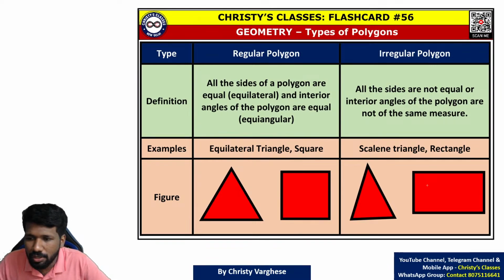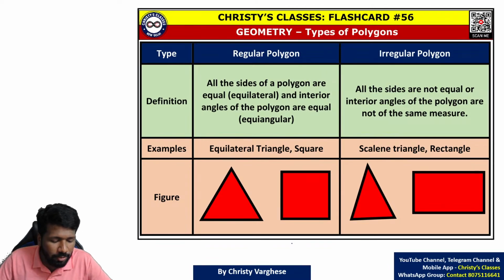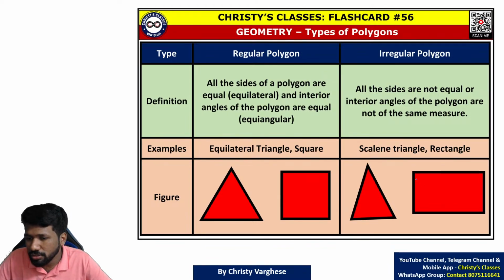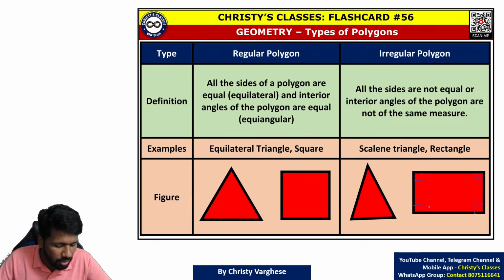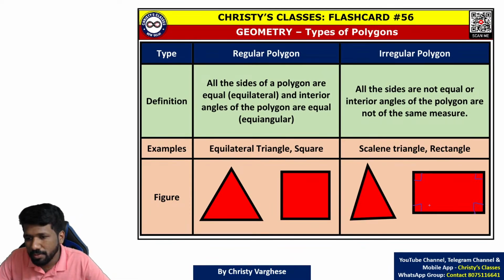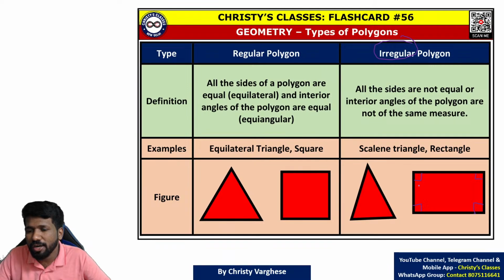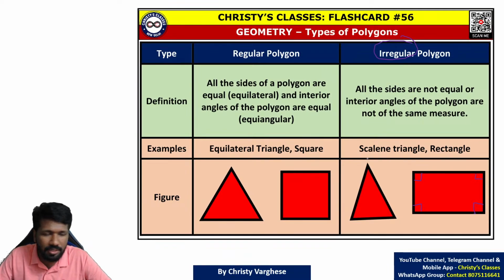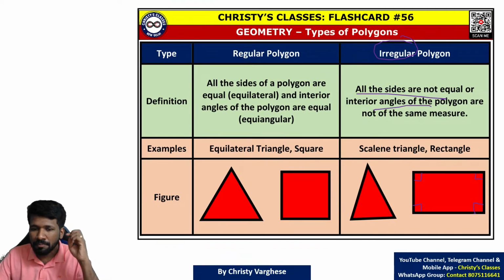But rectangle is not a regular quadrilateral because to be regular it should be equilateral as well as equiangular. Yes, rectangle is equiangular but not equilateral. Equilateral means all sides should be equal. So that is why it is not a regular polygon, it's an irregular polygon. That means at least one side is different from other sides, or at least one angle is different from other angles. That is called an irregular polygon.